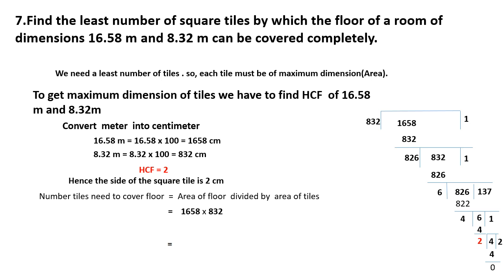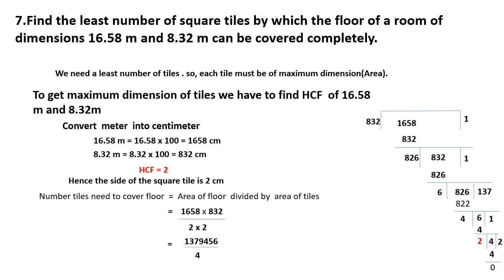Here we can do 1658 into 832. That is the area of the floor. Divide by 2 into 2, the area of a square tile, right? It's a square tile, so 2 into 2. Now what's the answer? 13,79,456 is the area of the floor.